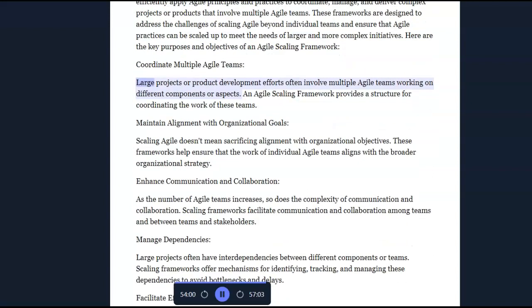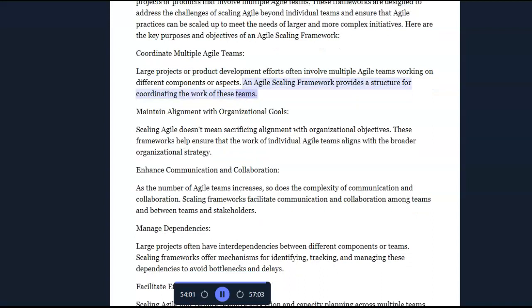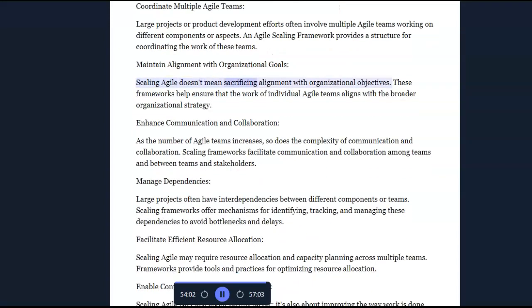Coordinate multiple agile teams. Large projects or product development efforts often involve multiple agile teams working on different components or aspects. An agile scaling framework provides a structure for coordinating the work of these teams. Maintain alignment with organizational goals. Scaling agile doesn't mean sacrificing alignment with organizational objectives.